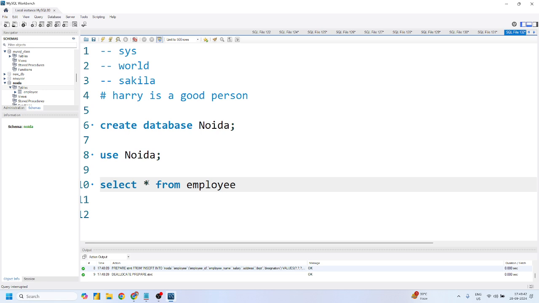What exactly does this star represent? This star represents all the data, all the columns. Select star from employee, right? I think this is a basic English statement and very basic to learn, and very basic to understand as well if we are working as a SQL developer. Mohit, am I audible?